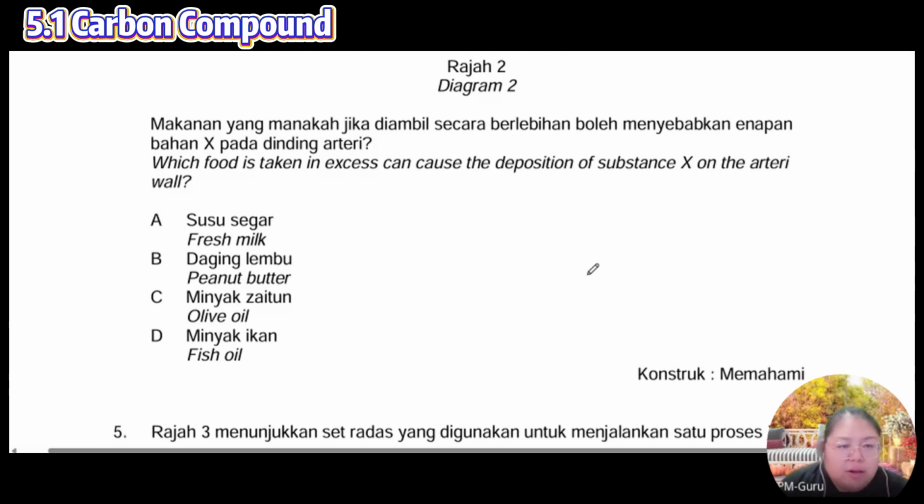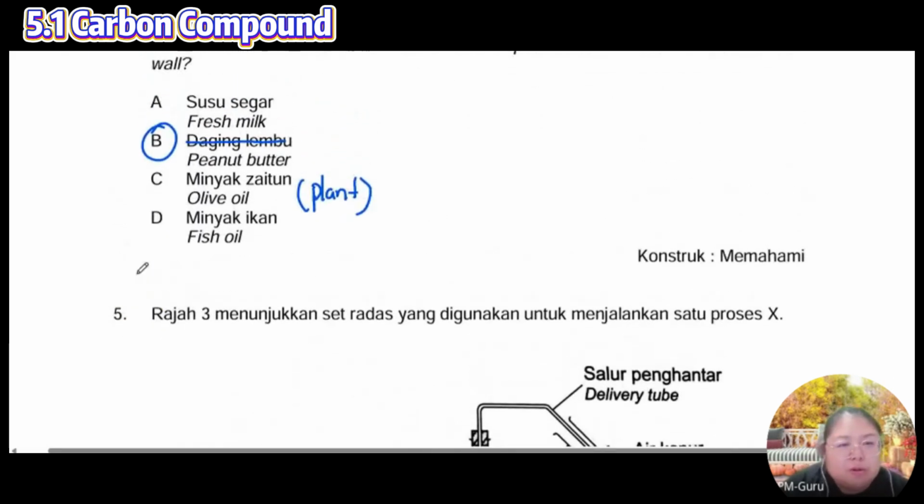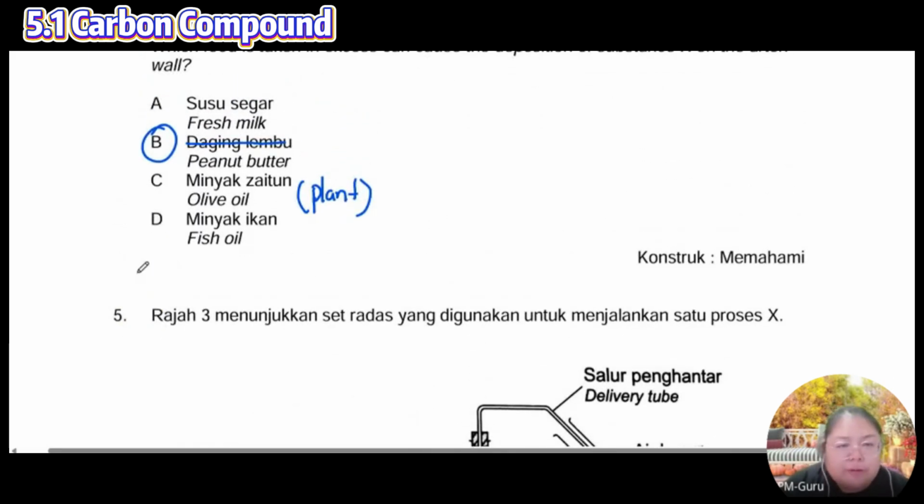See, olive oil. Olive oil is a good one. This one is a plant one. So the answer is, why are the BM and BI different? Okay. So the answer is, yeah, peanut butter. If you're using BM also can, beef. Also yes, one of the fruit, meat.